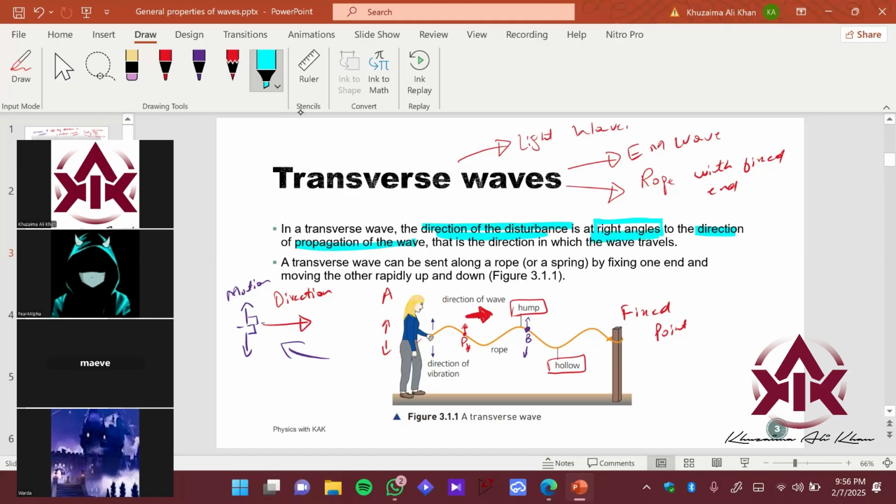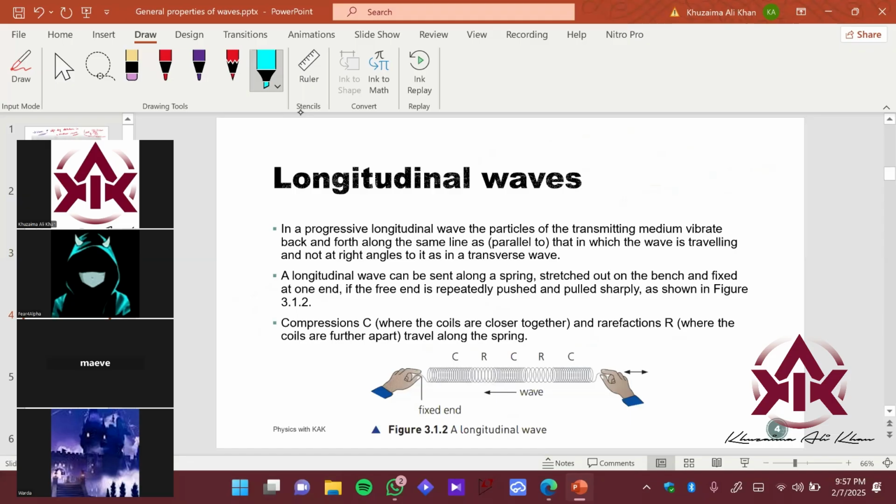So if I ask a question, what is a transverse wave? Just mention that the direction of particle motion is perpendicular to the direction of the wave, then it's called a transverse wave. And this is how you can represent and test it out experimentally using an apparatus that can be found easily at your homes. Then we have longitudinal waves over here, and you can create this phenomenon pretty easily. Just take a spring. Let's take a spring over here and try to move it in this direction.